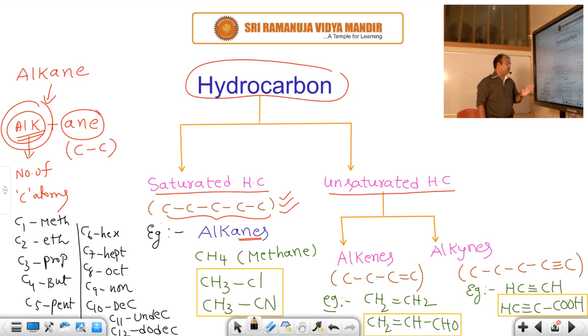So alk means number of carbon atoms. One carbon is meth, two carbons eth, three carbons prop, four carbons but, five carbons pent, six carbons hex, seven carbons hept, eight carbons oct, nine carbons non, ten carbons dec, eleven carbons undec, twelve carbons dodec. Thirteen is tridec, then tetradec, like that. Twelve carbons is enough for now. Later I will tell you how to name 100 carbons. Okay, take a look here.